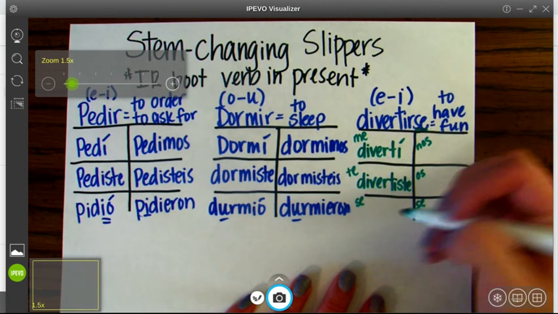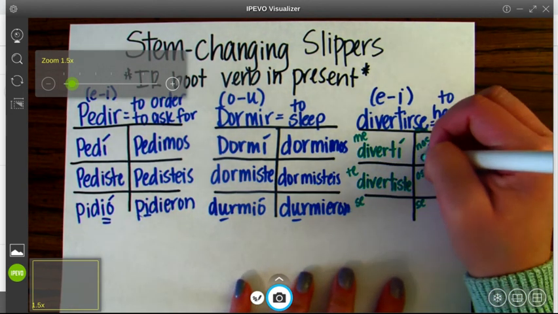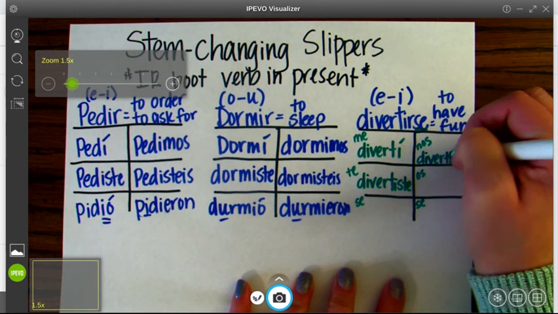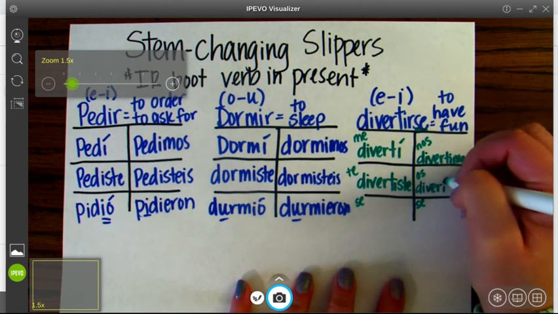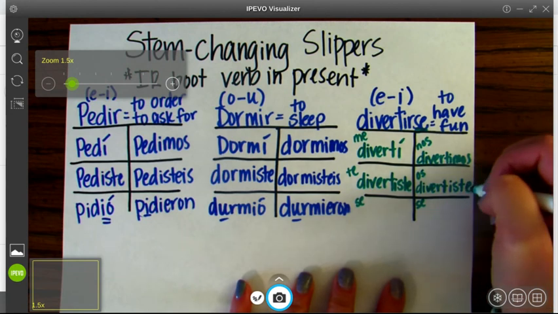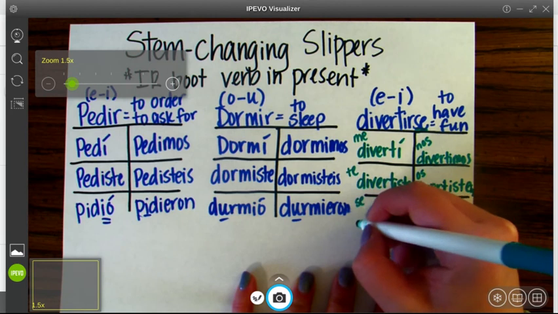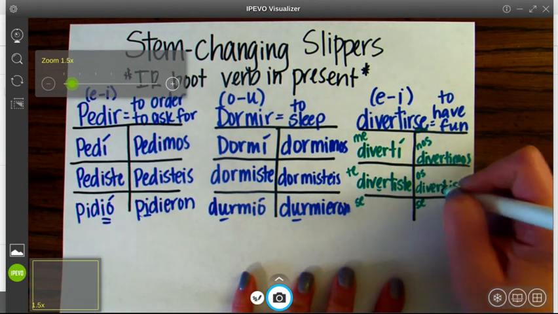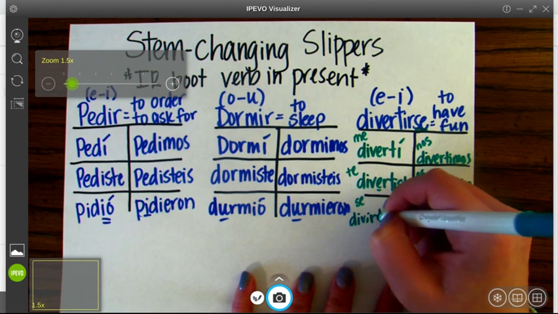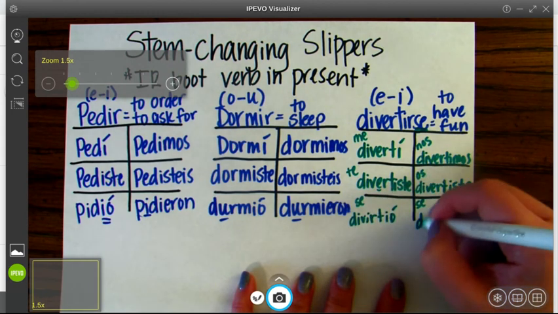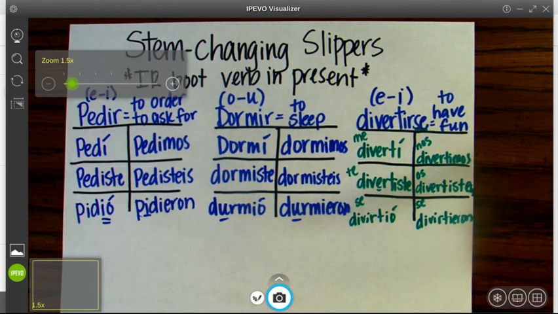I'm going to come back to those two because those are where we have our stem changer. Nos divertimos. Os divertisteis. Ay, se me escapó. I don't have enough room. Last one. These are where we see our stem changer. We have an E right there. That's where we're going to go E to I. So, se divirtió. Se divirtieron. Muy bien, chicos. Espero que les ayude.